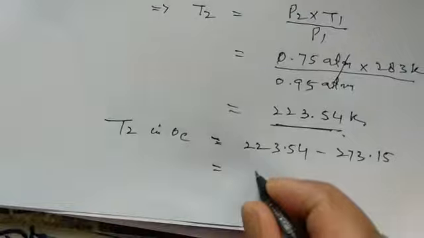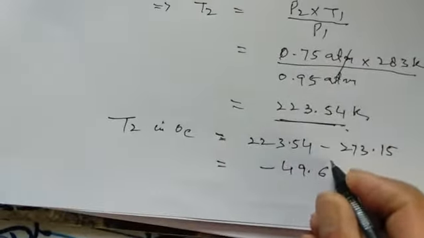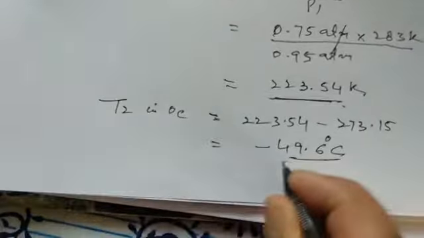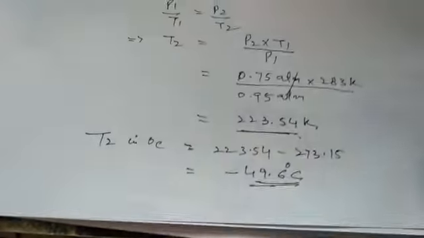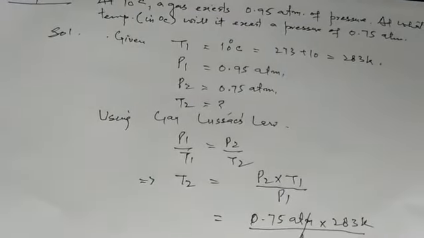If we subtract it, we will get negative 49.6 degrees Celsius. So this will be the required temperature. These are two examples where we have made use of Gay-Lussac's law.